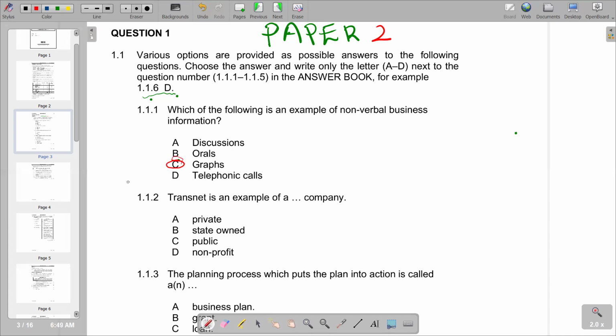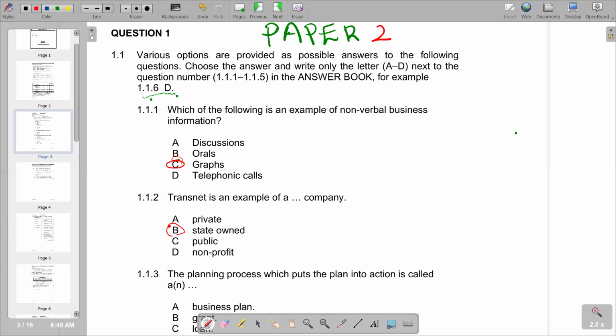We said TransNet is an example of this company. We've got a private company, state-owned company, public company, and profit. And you see that TransNet is a state-owned company. So we have B as the correct answer. Right, so we can indicate our B.